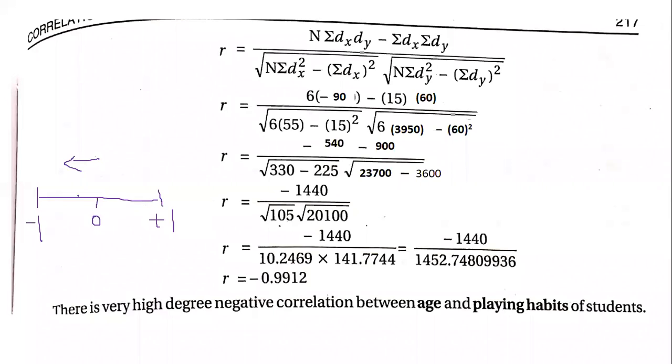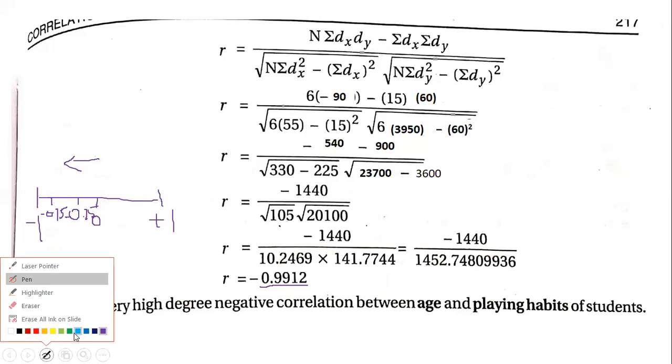So here again, the borders are 0.25, minus 0.25 and minus 0.75. So what is the value given here? Minus 0.9912. So you can say this value lies between minus 0.75 and -1.